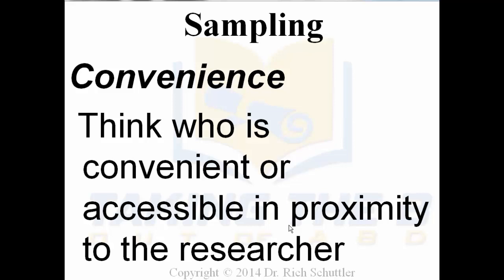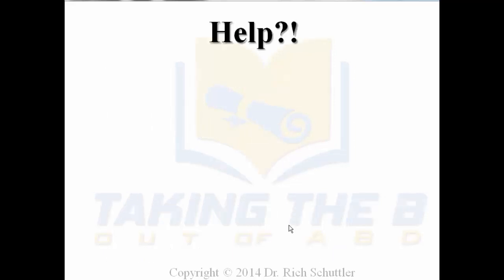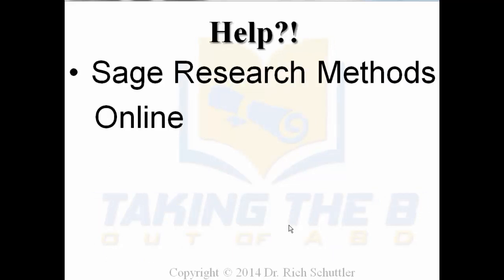Again, when you think about convenience, let's think about convenient. Who's it easy to get to? You need some help? Well, there's great information in Sage Research Methods Online on all this information about population and sampling. I encourage you to go online into your electronic libraries and look for Sage Research Methods Online. Look at all the information that's there. This is a gold mine, and it's a source that few people actually use.